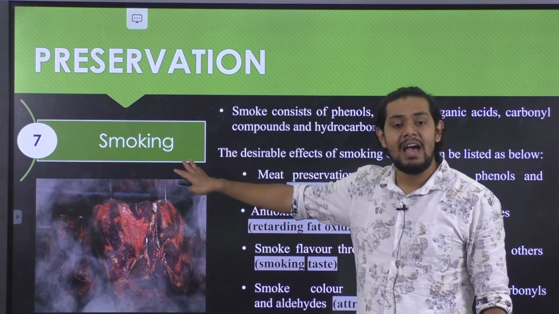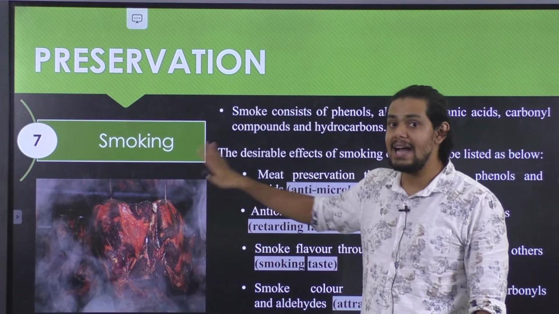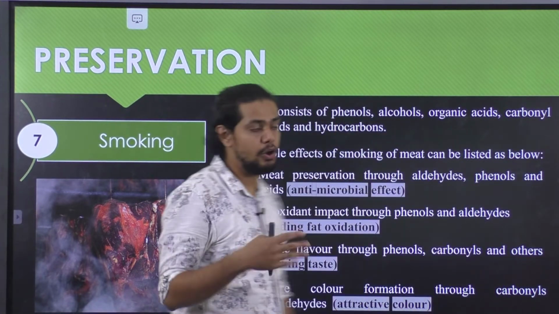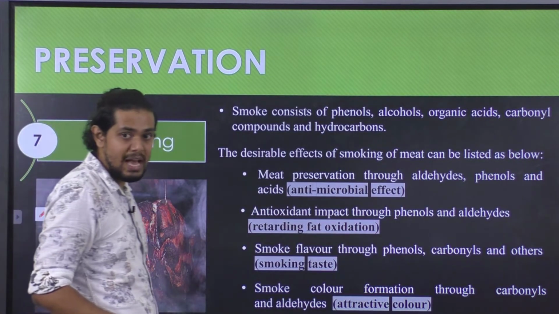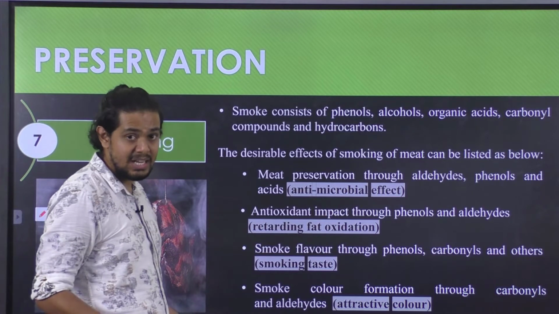Next, we have another important technique called smoking. This smoking will also impart a certain preservative effect for the meat as well as meat product. How exactly is it happening?